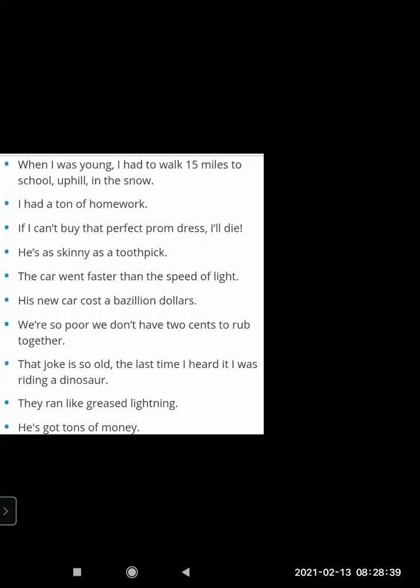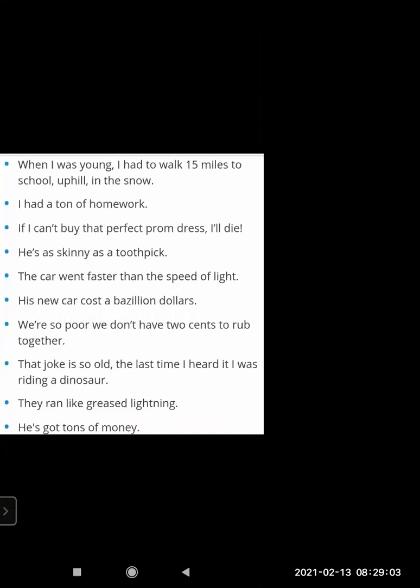If I can't buy that perfect prom dress, I will die. No one dies without a dress or a new dress if you already have dresses to wear. But this girl wanted a prom dress, a party dress. So to tell how much she needs it, she's saying, if I can't buy it, I will die. It's just exaggerating.